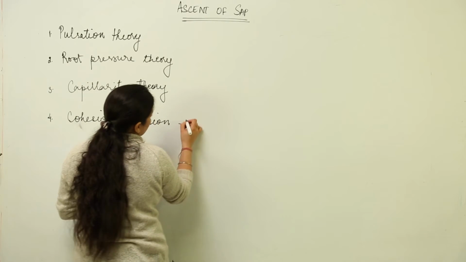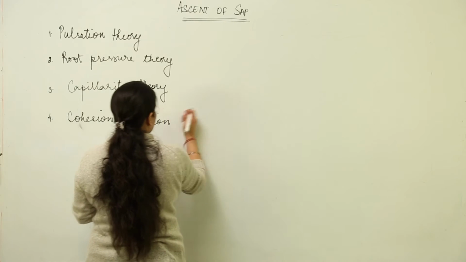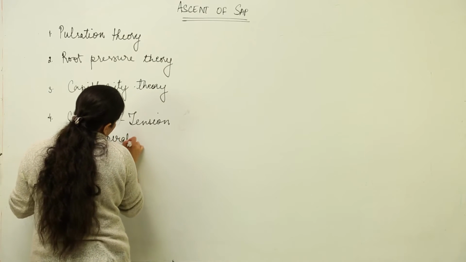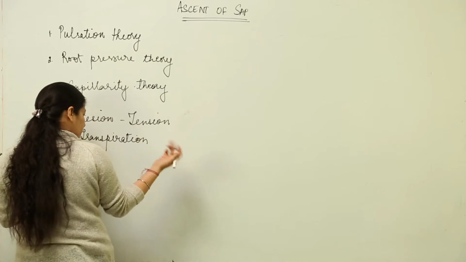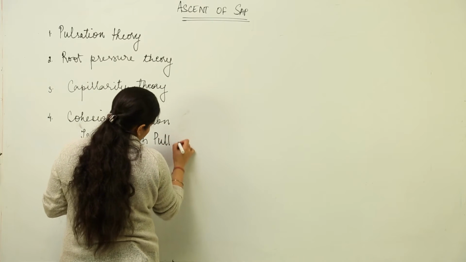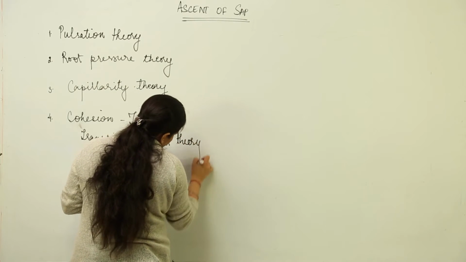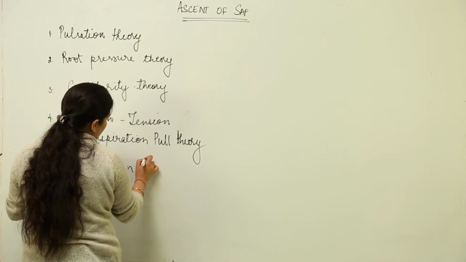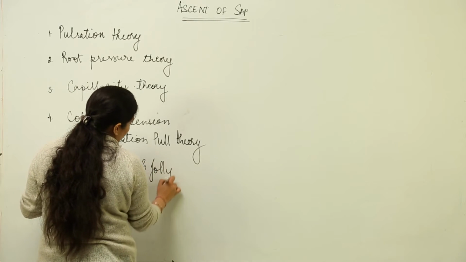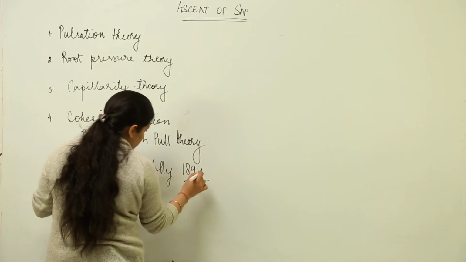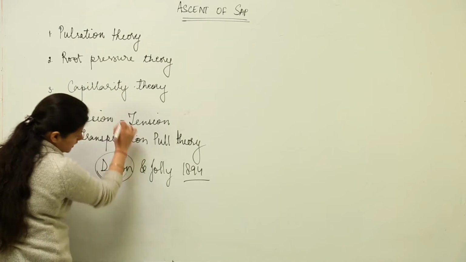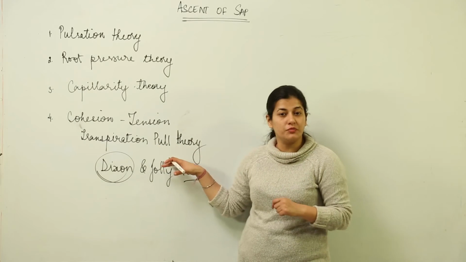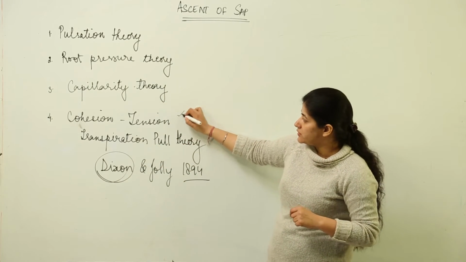Cohesion, tension, transpiration pull theory, very long name, and the name itself serves an explanatory purpose. This was proposed by Dixon and Joly, two scientists, and in 1894 they gave this theory. Later on, around 1914, this particular scientist further amended it and gave the proper Dixon transpiration pull theory. So we are going to take this into account.